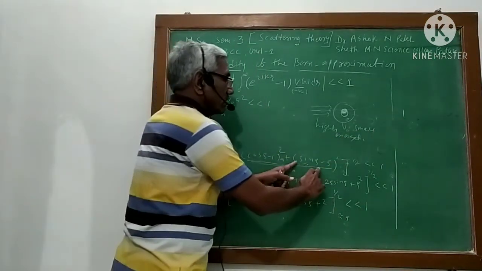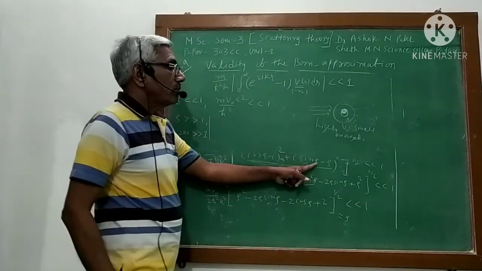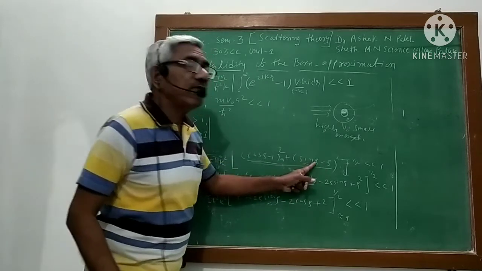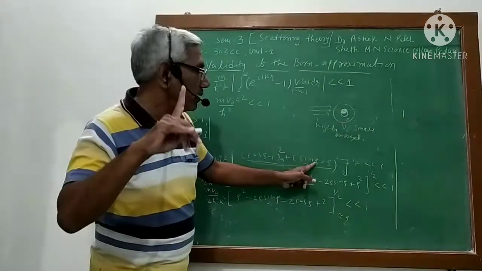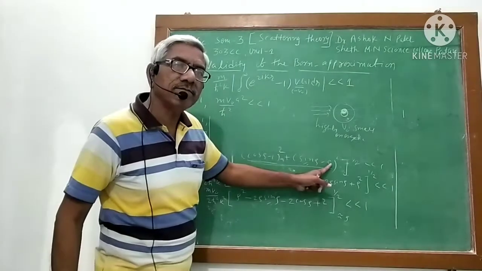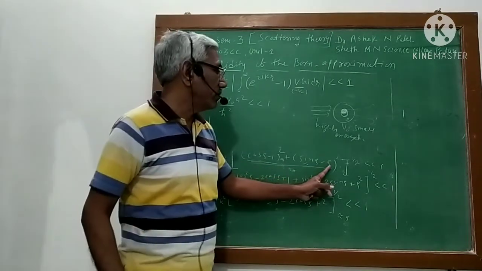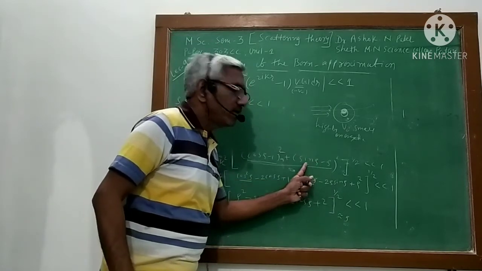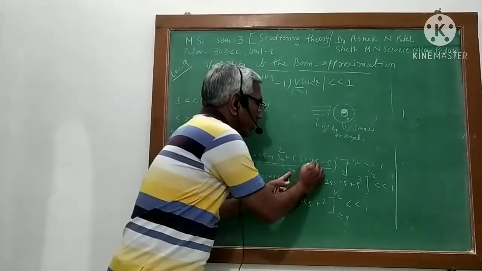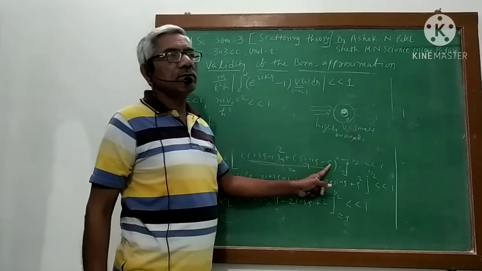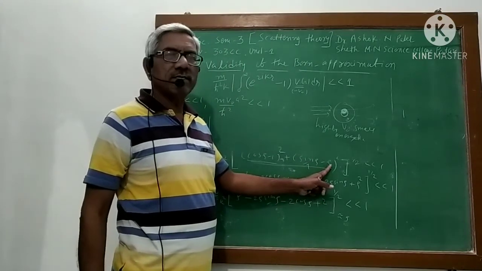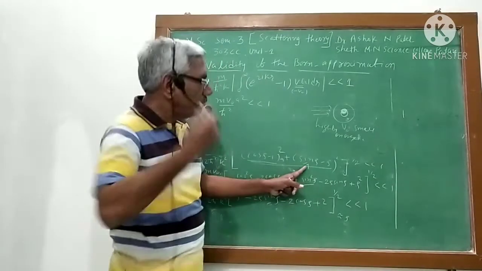Plus this sin rho. Sin rho is large. So what is the maximum value of sin? 1. So sin rho maximum value is 1. But you compare that 1 to this minus rho. Rho is very large. Compared to this, you neglect it.